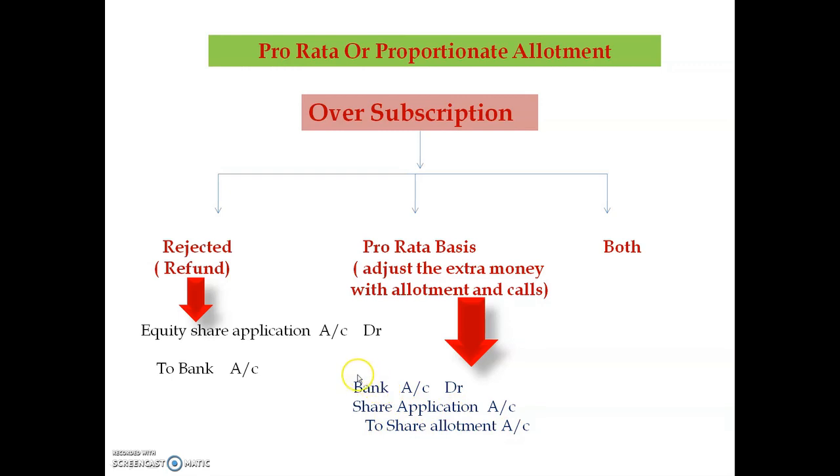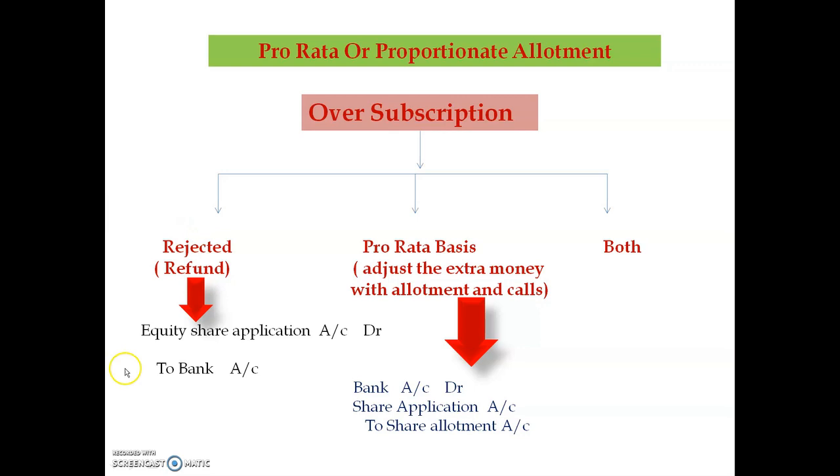The combined entry of allotment received is bank account debit, share application account debit to share allotment account. We can also take single entries like share application account debit to share allotment account. Simple. We are going to solve two practical problems on the pro rata basis.